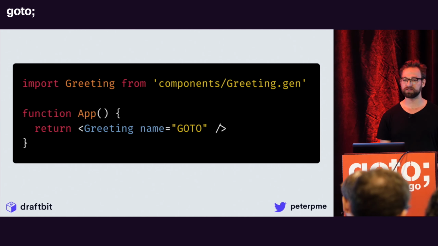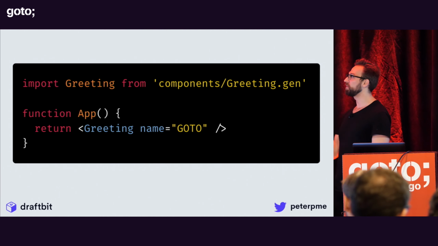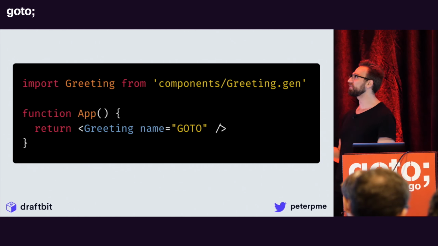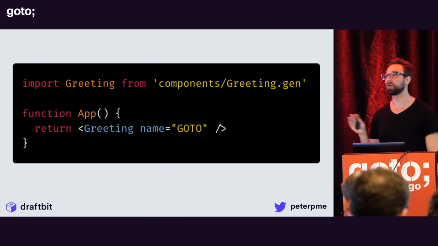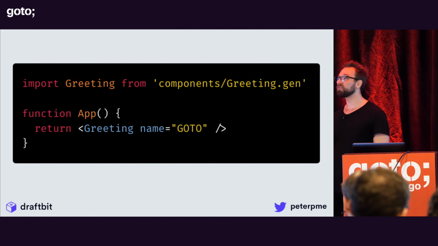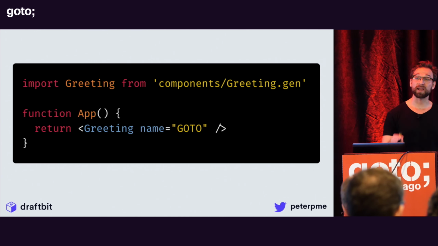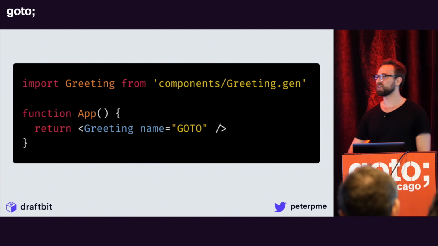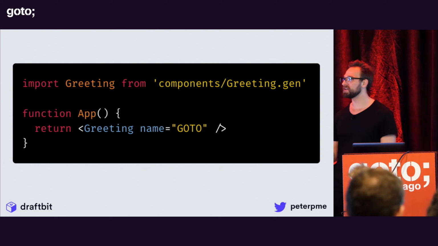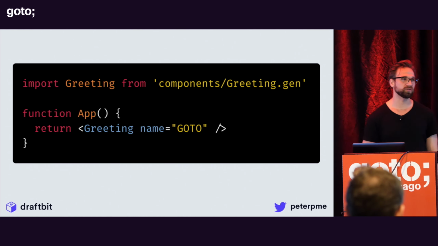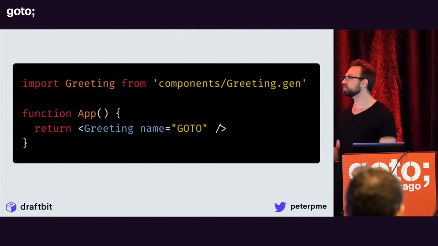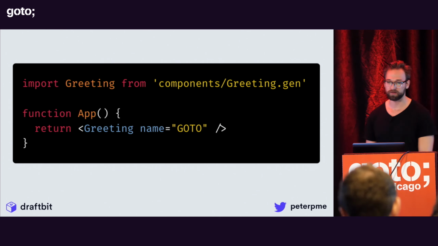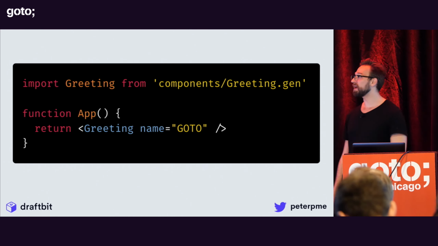And what I mean by that is I can import greeting from components/greeting.gen. You'll notice the gen thing, right? Every file has a bs.js or gen.js extension. And before genType, I had to manually write those bindings, right? So I would say greeting has an argument called name, and that name needs to be a string, and it can't be optional, right? It's got to be required, right? And then you do this sort of, not tedious, but it was tedious compared to writing the component, right? But now you don't have to.